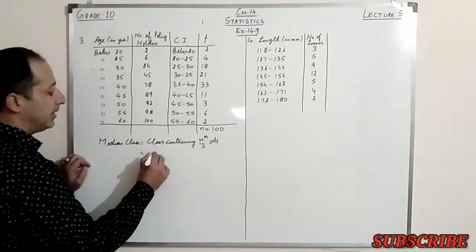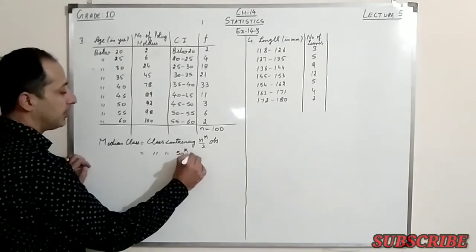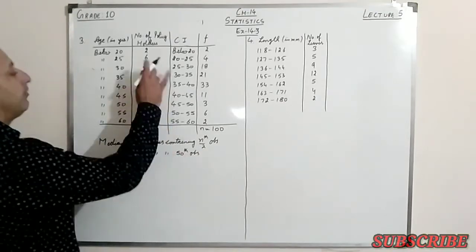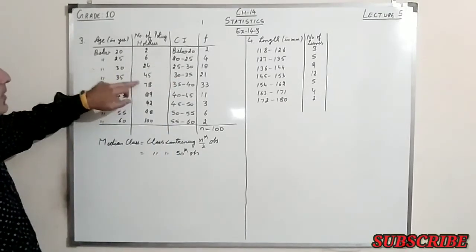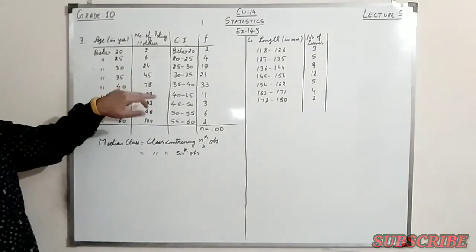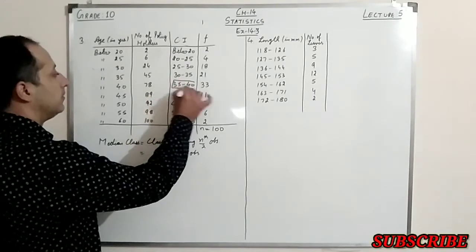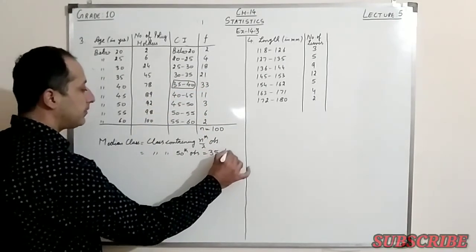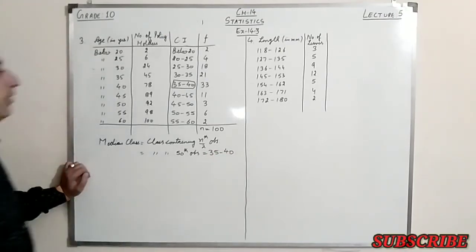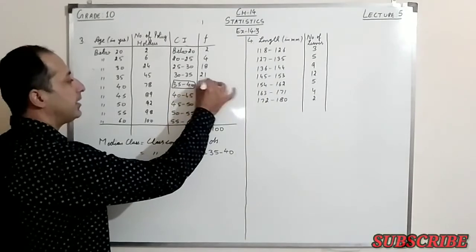So n here is 100, so that is the class containing the 50th observation. Now 45 is coming here, it means from 46 to 78, means 46, 47, 48, 49, 50, they are all coming in this interval. So my median class is 35 to 40, right?